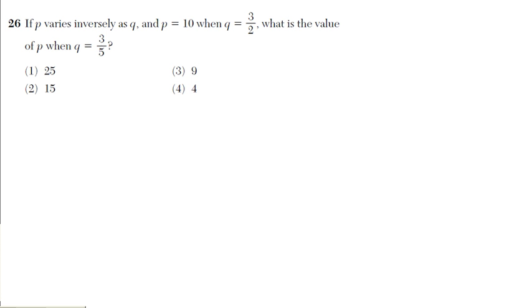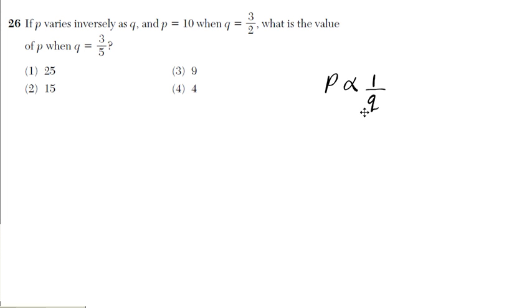Okay, moving on to number 26. It says if p varies inversely with q and p is 10 when q is 3 over 2, what is the value of p when q is 3 over 5? So inverse variation is simply as follows. If p varies inversely with q, that means p varies with 1 over q.